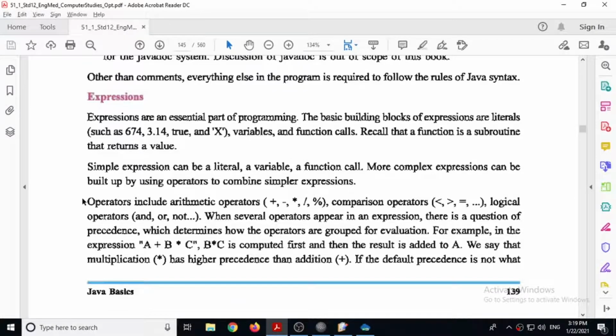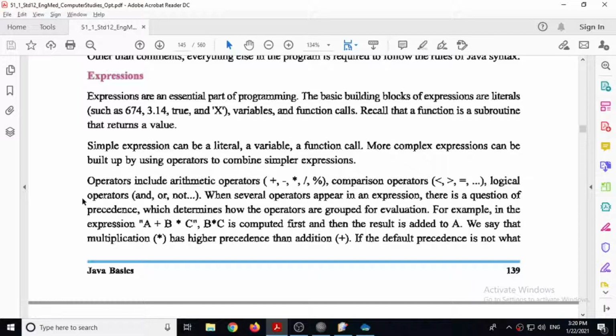So now let's see what is operator. There are various types of operators available in Java. Operators include arithmetic operators like plus, minus, star, that is for multiplication, forward slash, that is for division, and this % sign is known as modulus operator. Modulus operator is used to give remainder as an answer. Remember, it gives remainder as an answer. Then comparison operators like less than, greater than, equal to. Logical operators like and, or, not.